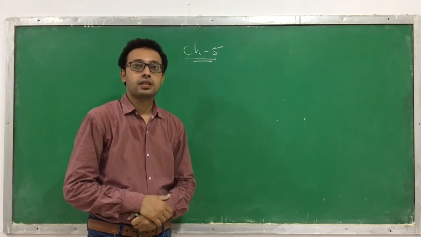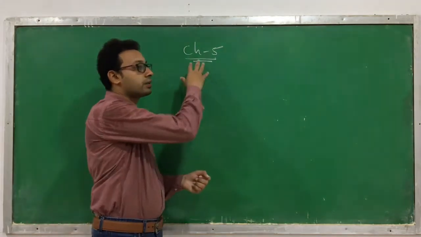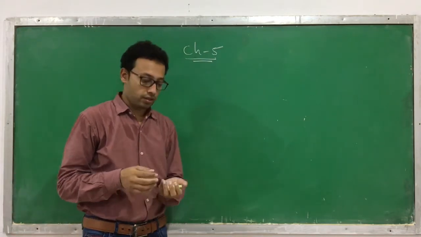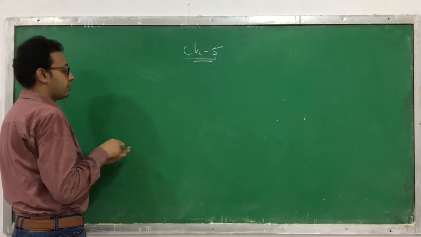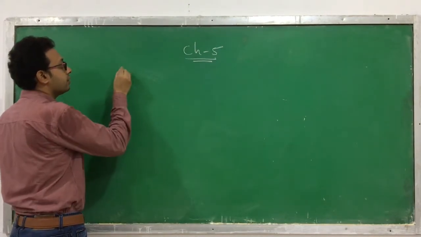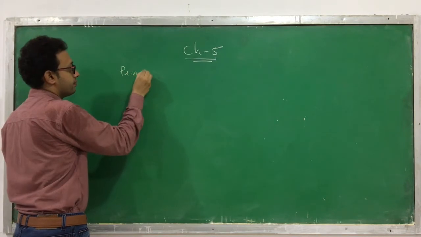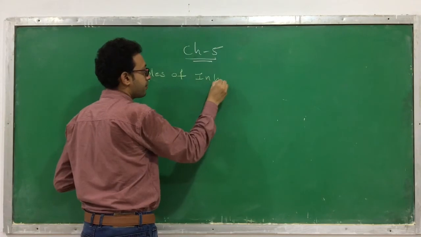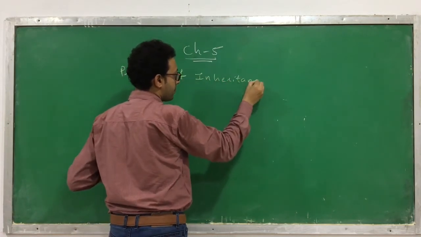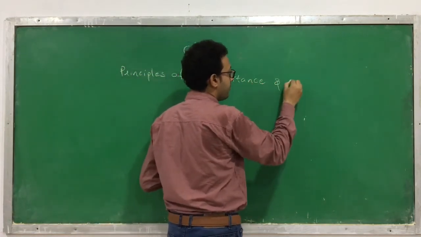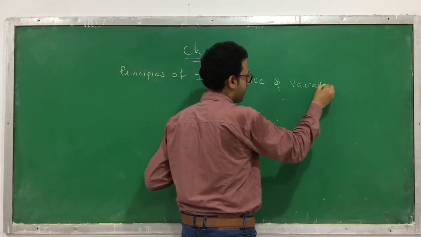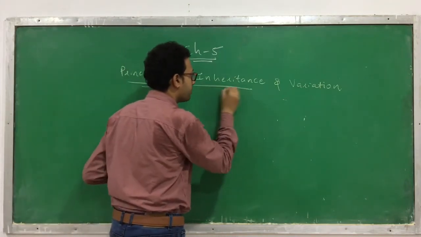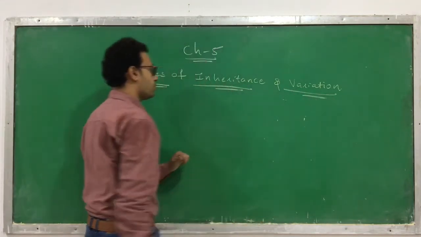Students and friends, today we are going to start with a new chapter. It is chapter number 5, Principles of Inheritance and Variation. Today we are going to learn this chapter, principles of inheritance and variation.